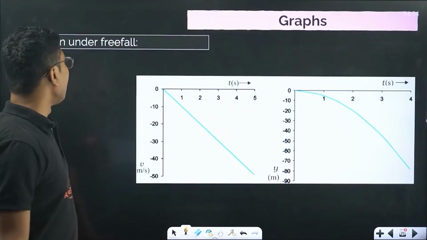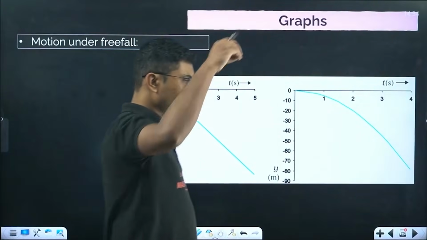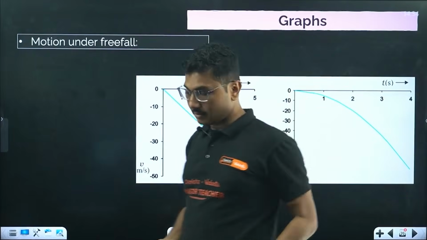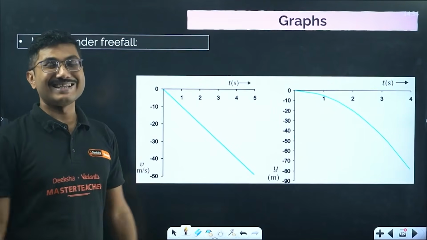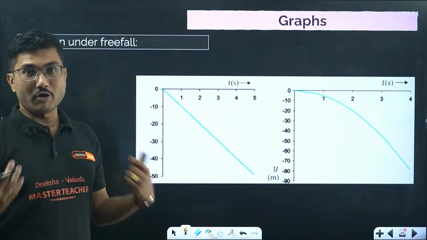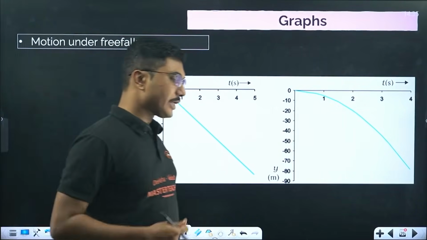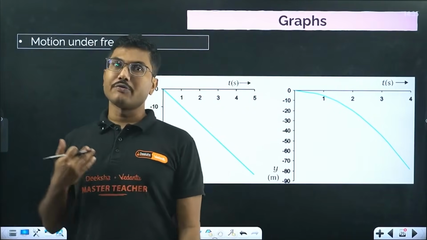Now if you drop an object at some height, and only force due to gravity is acting on the object, then it is said that the object is in a free falling state, or it is a free fall. Free fall means the object is falling under the influence of gravity. That motion is called free fall.